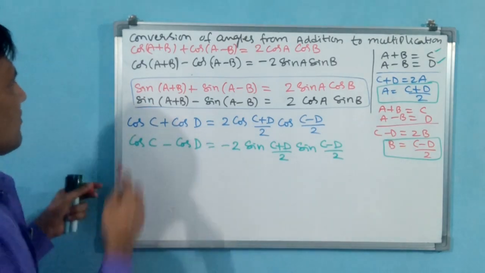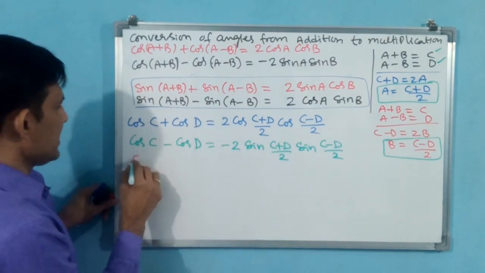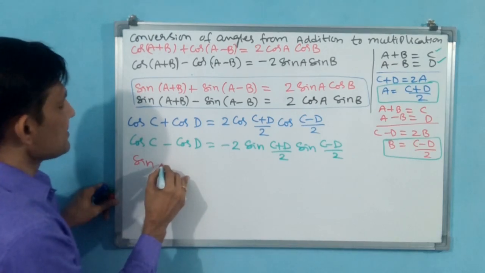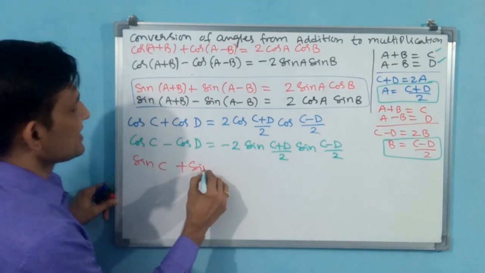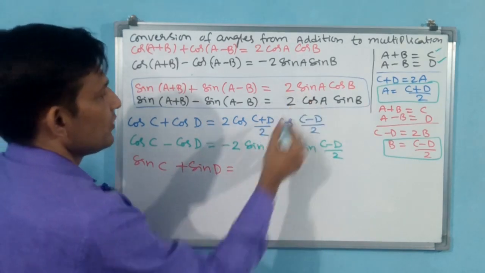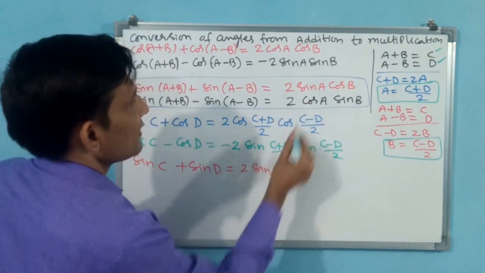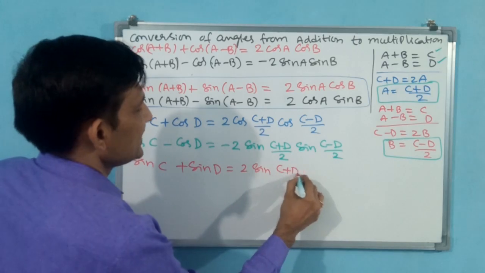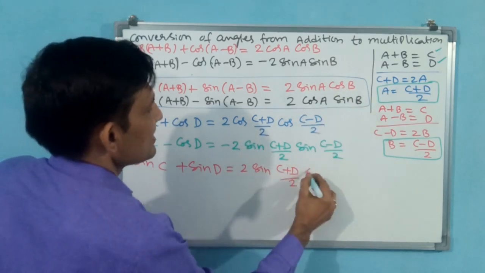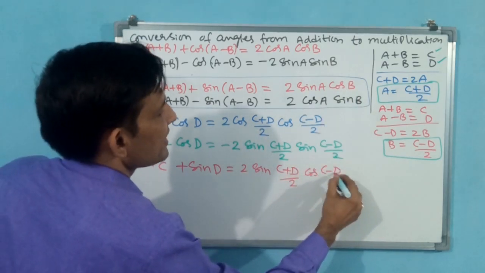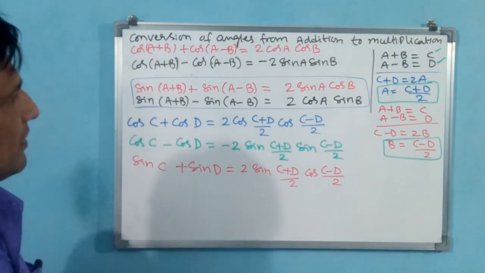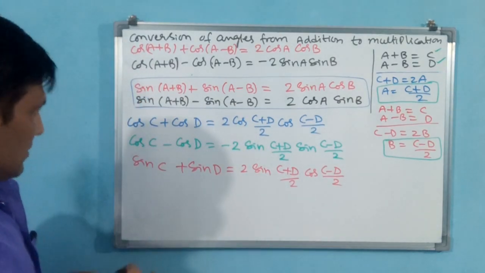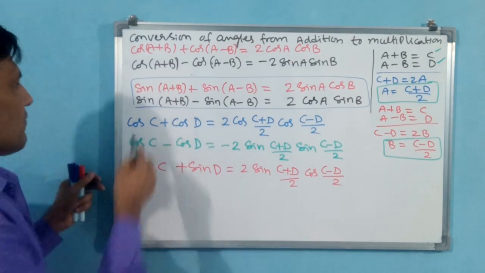Third one, you see sin of A plus B, which means C. Sin C plus sin D is equal to 2 sin (C plus D) by 2 cos (C minus D) by 2. Now go for the last one, the fourth one.